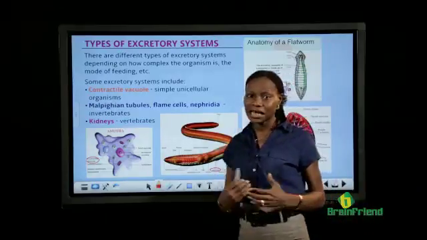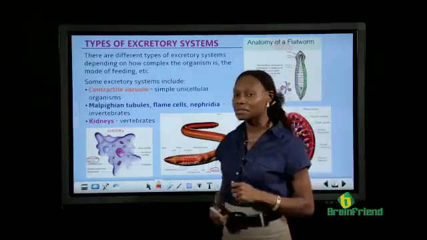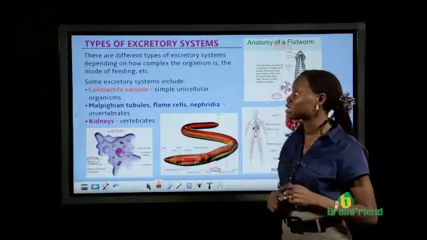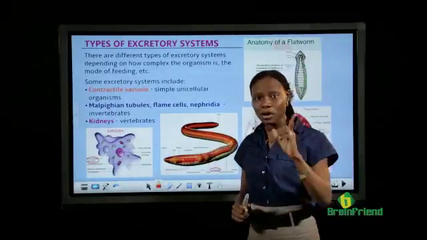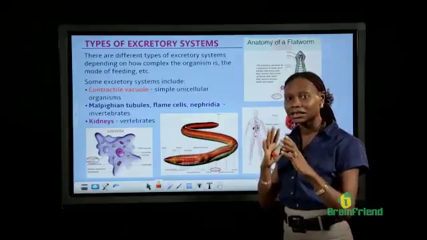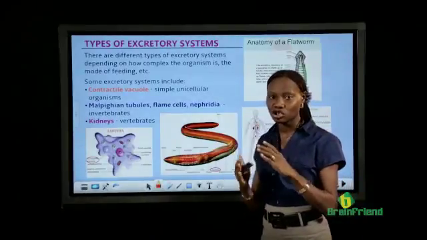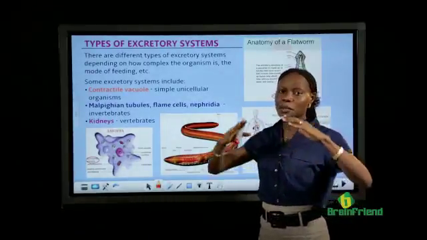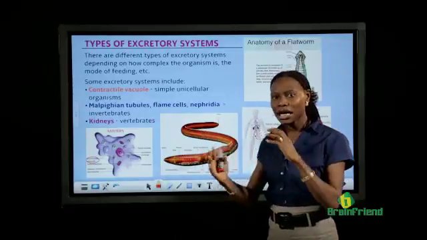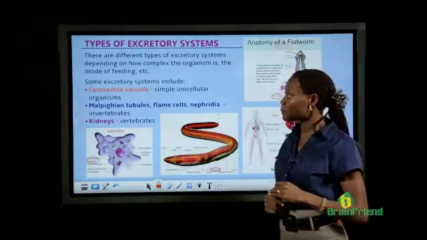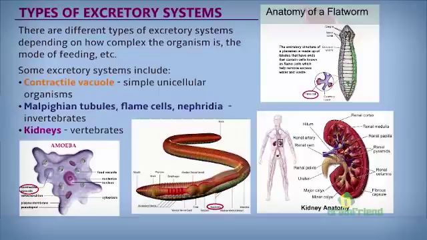Let's look at the different types of excretory systems that we have in different organisms, knowing that different organisms have different types of excretory structures based on probably their sizes or the kind of things they ingest. For example, simple unicellular organisms. By unicellular, we mean one-cell organisms. They use contractile vacuole for excretion.